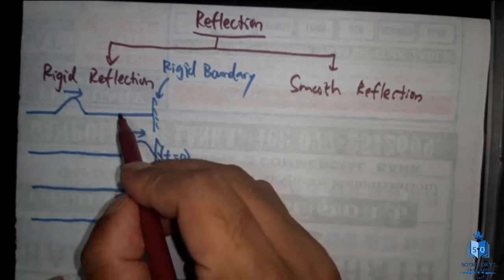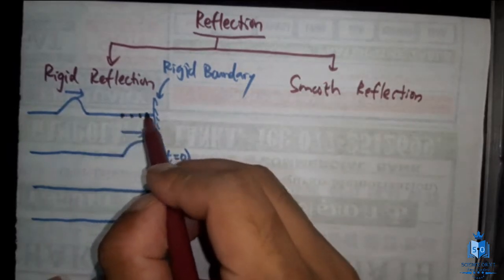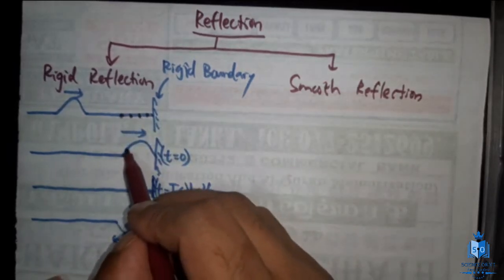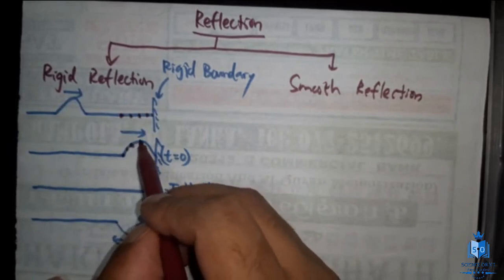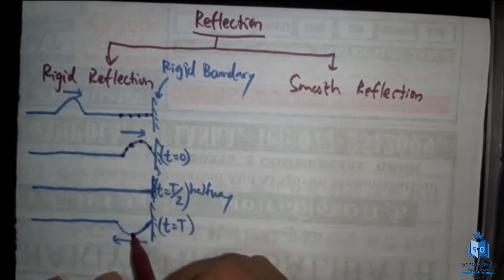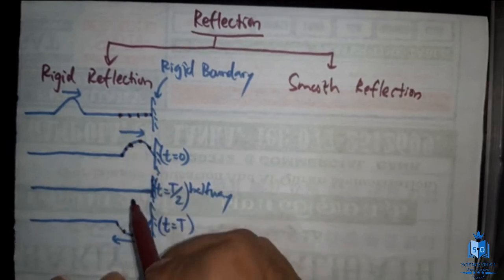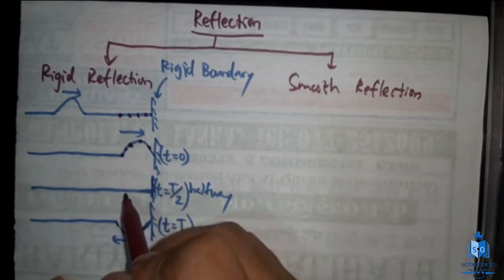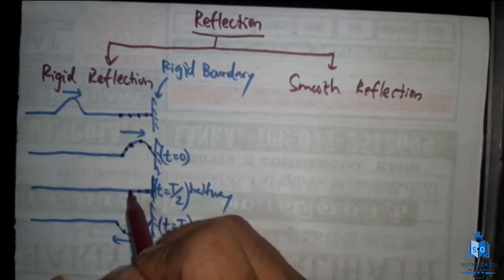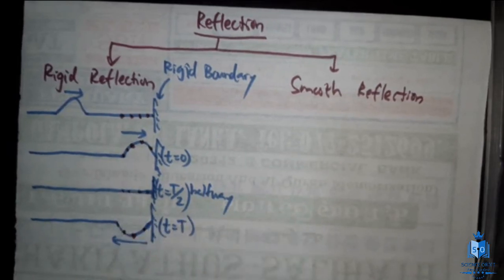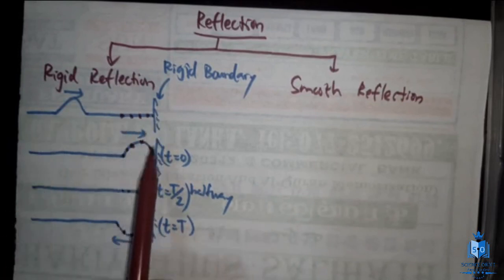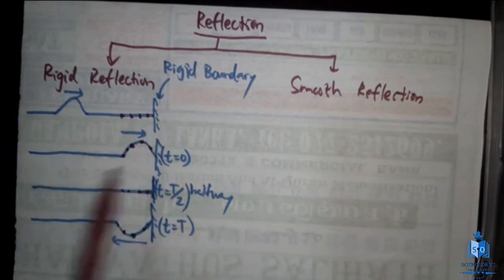The particles at this point have gone up, and now they have come down. So this is what happens during a rigid reflection. Nothing much to worry about. They will give you a diagram like this. If the boundary looks rigid, the phase will change.